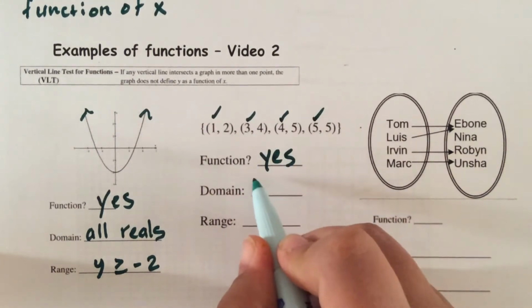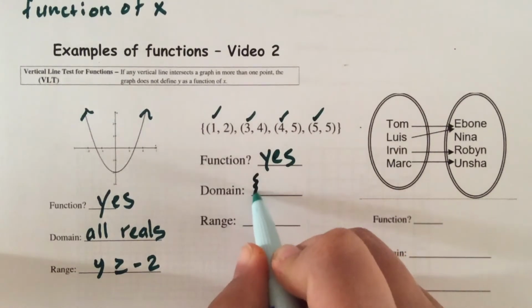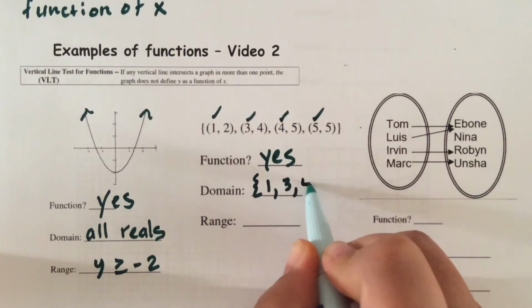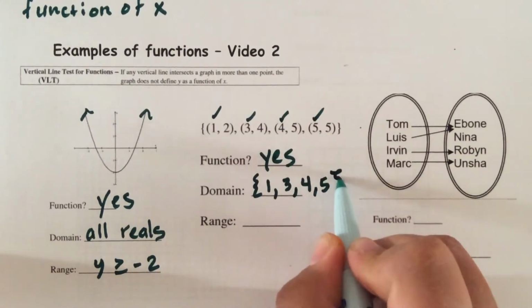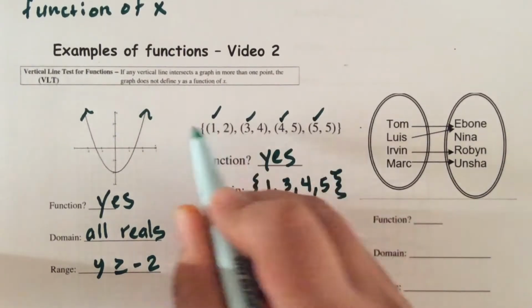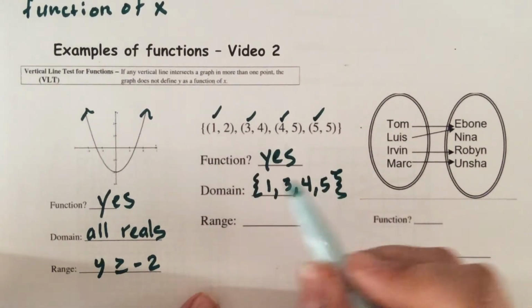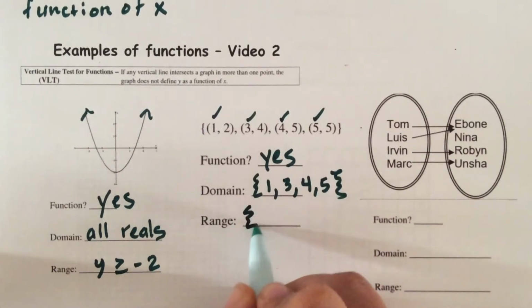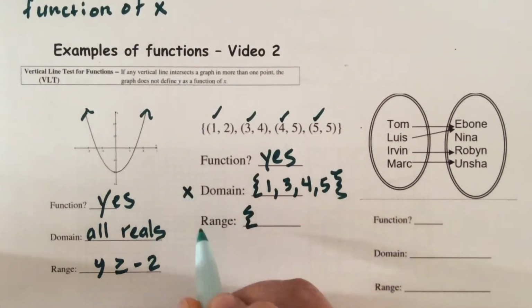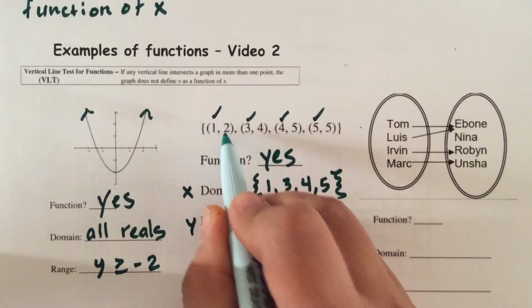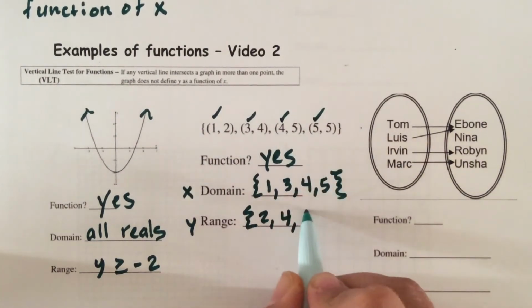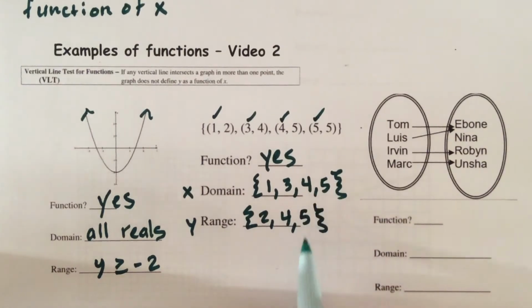The domain has to do with the x values. So we're going to do 1, 3, 4, 5. And we must list them in order, even if they are not in order in the relation up there. The range are the y values. So these are the x's and these are the y's. So the y's are 2, 4, and notice that there are 2 5s. So we only list one. We only list one of them.